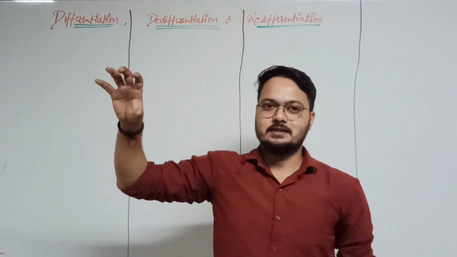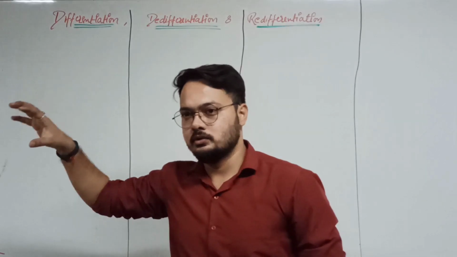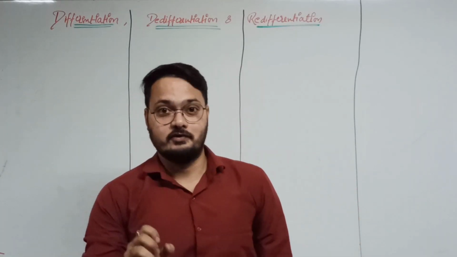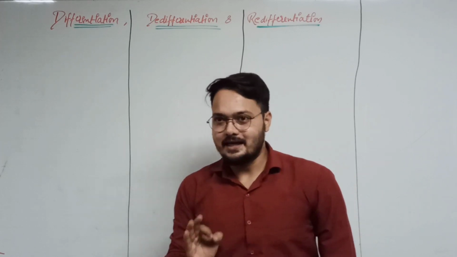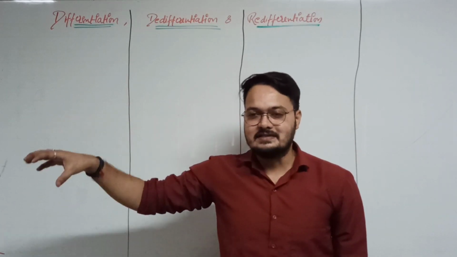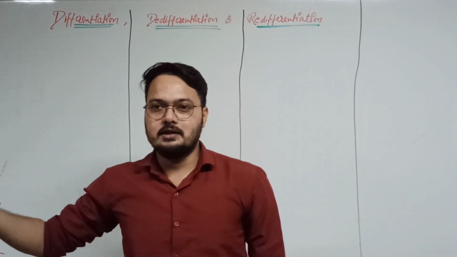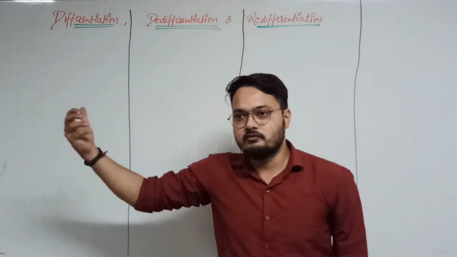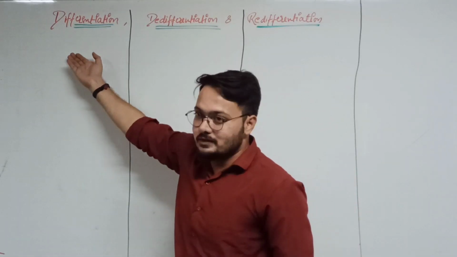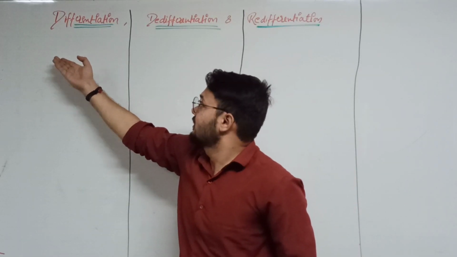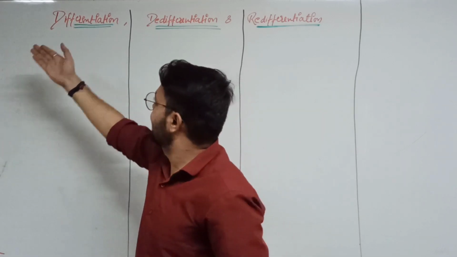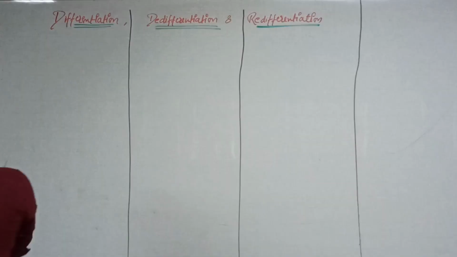When these new cells are mature enough to perform a specific function, once a cell has lost its capacity for division and is mature enough to perform a specific function, that phenomenon is known as differentiation. So let's write about that.